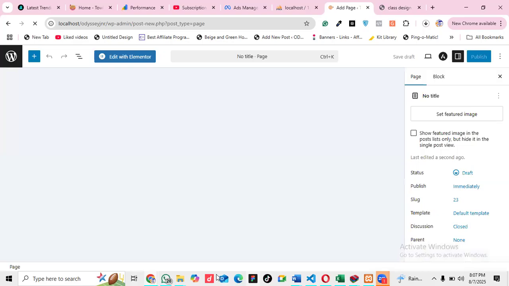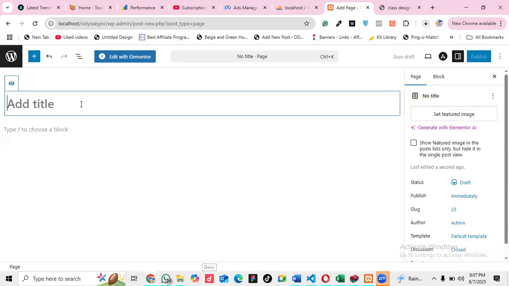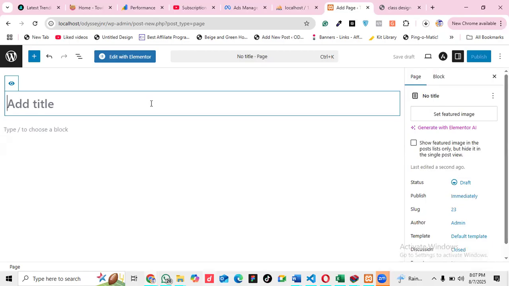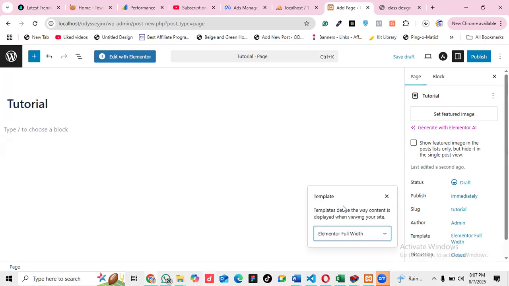Let me wait for it to load. Okay, so let me name the page tutorial. Then after naming it, I'll come to Elementor. I'll come here to template, then I'll select Elementor full width.